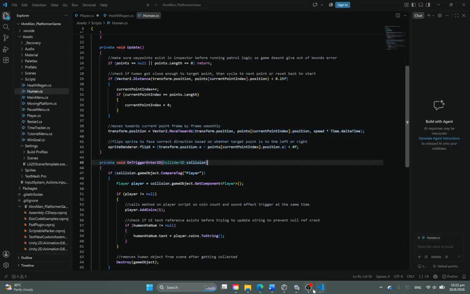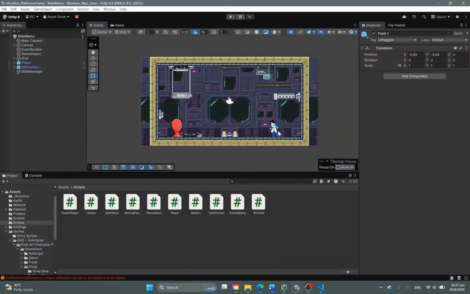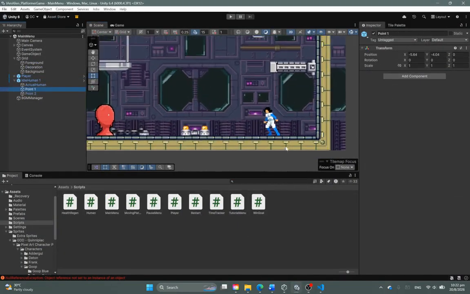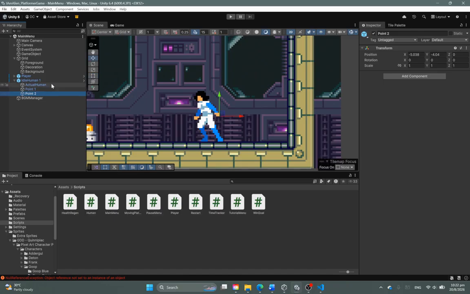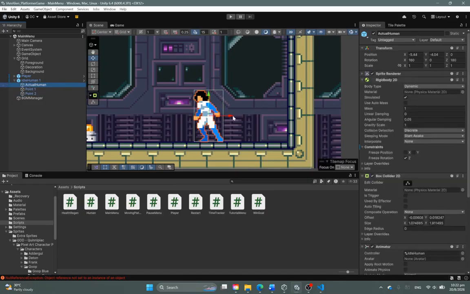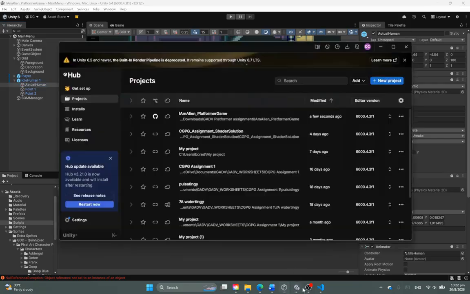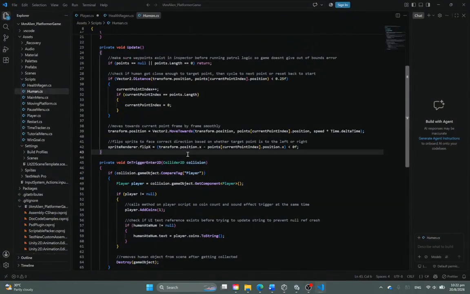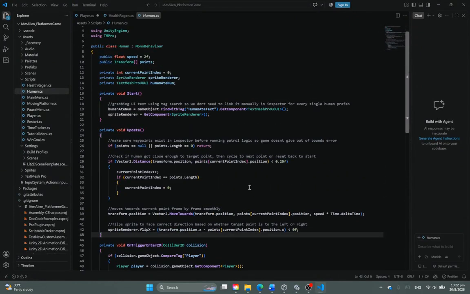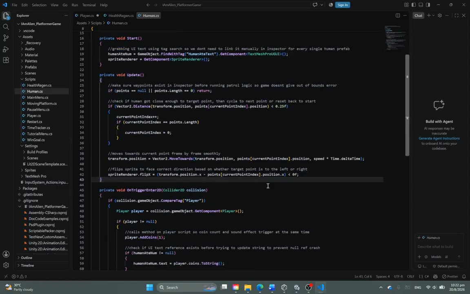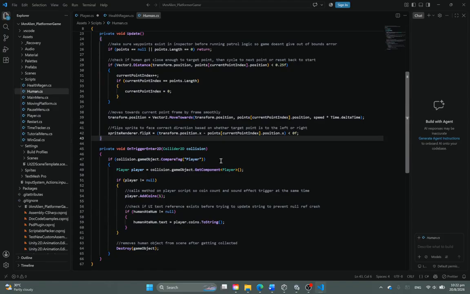And then basically there are two set points in the scene. This is point one and this is point two. Basically the object moves between the points, creating movement. And when the object moves to a certain point, it flips the x-axis to make it move left and right, so on and so forth. As you can see in this flip x function.